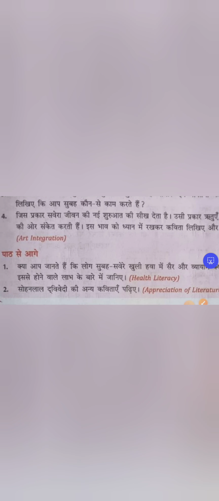Okay, so the morning symbolizes the new start of life, and the change of the season symbolizes the changes that occur in our life. Keeping this in your mind, you have to write a poem. So this is a pure art integration which you can do.